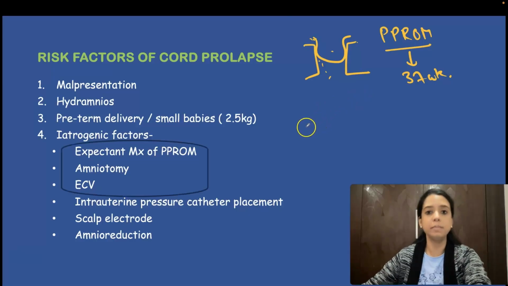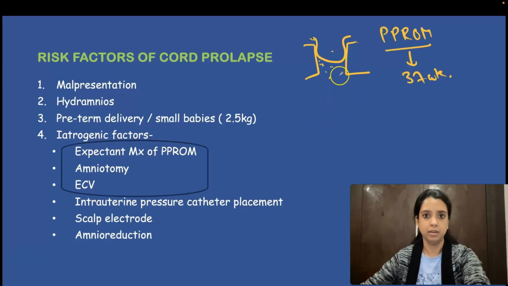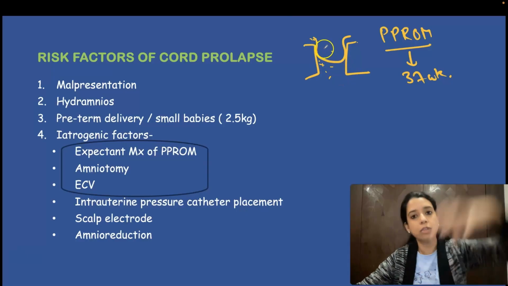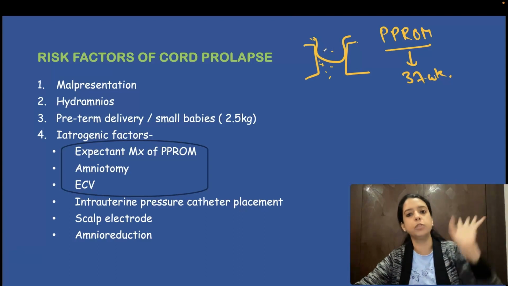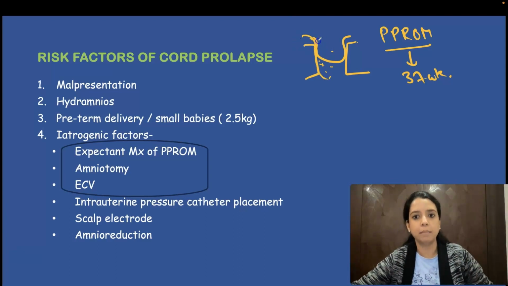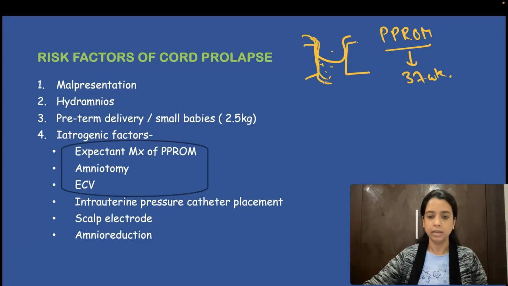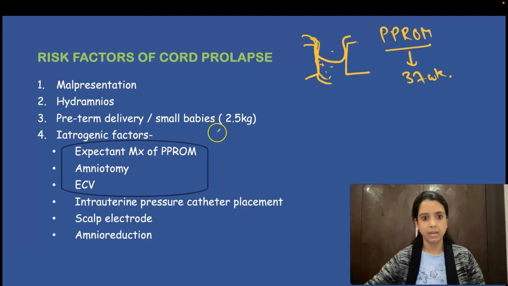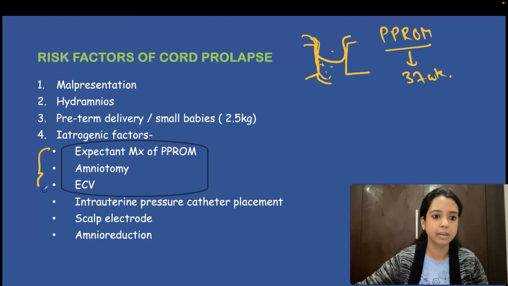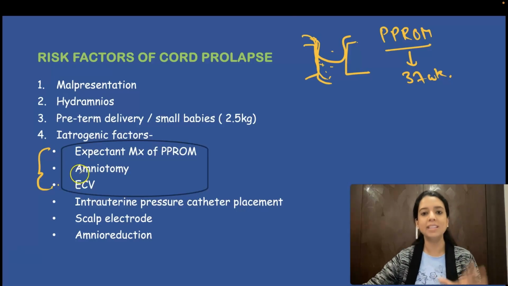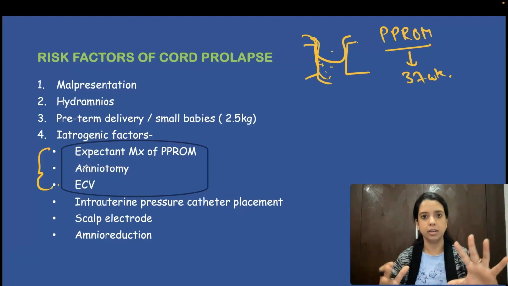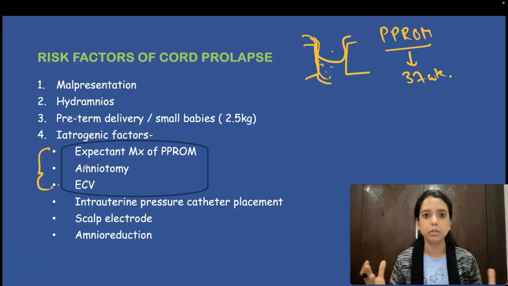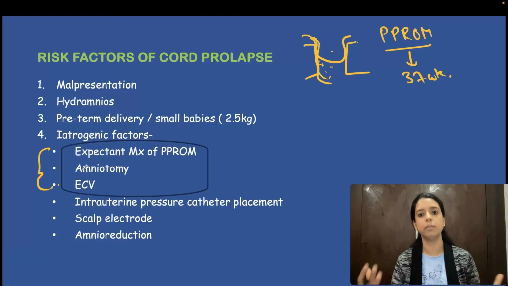Okay, amniotomy, you have ruptured the membranes and you didn't see that the head was very high in the pelvis. Head was not fitting in the pelvis. Head was very high. You ruptured the membranes. Cord will come out from the side. External cephalic version. These three are very important factors for causing cord prolapse. So remember the risk factors. Whenever there is space, like fluid zyada hai, baby chhota hai, theek hai, malpresentation hai, and certain procedures which you do can result in cord prolapse.